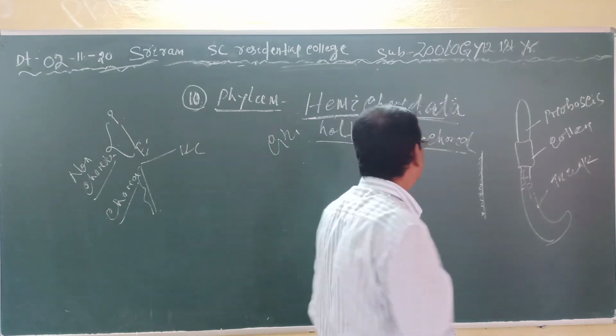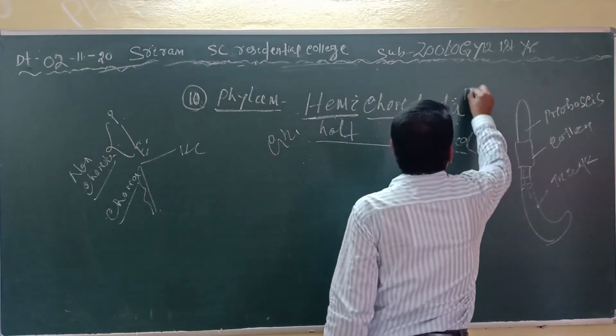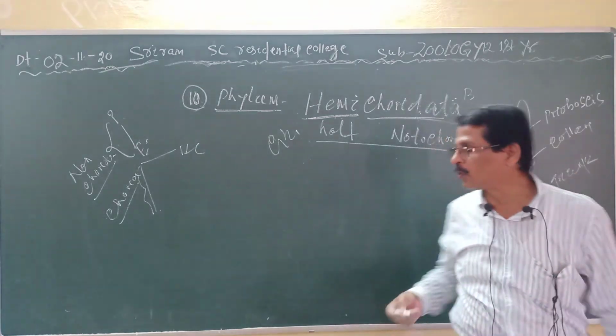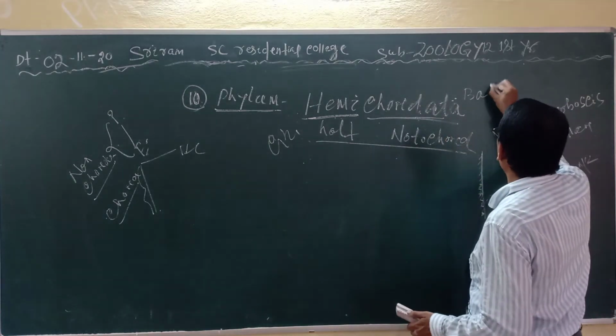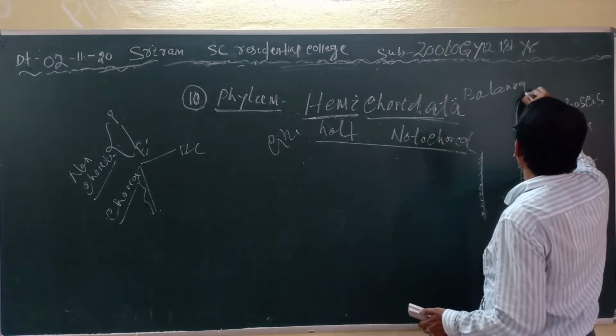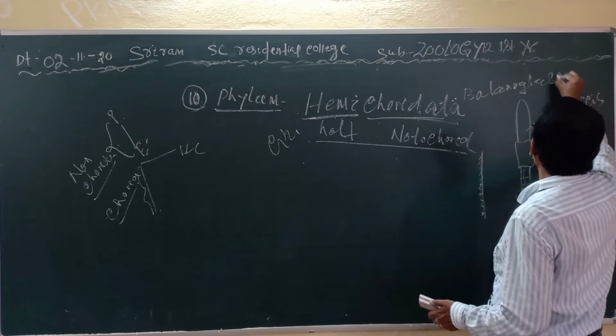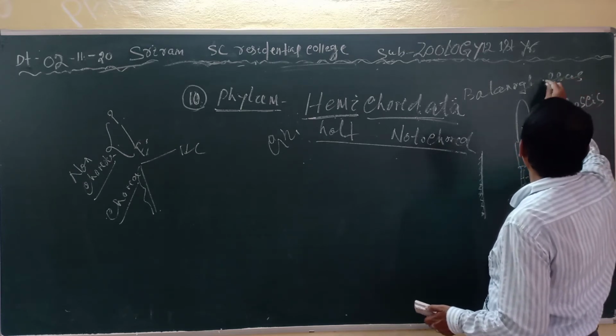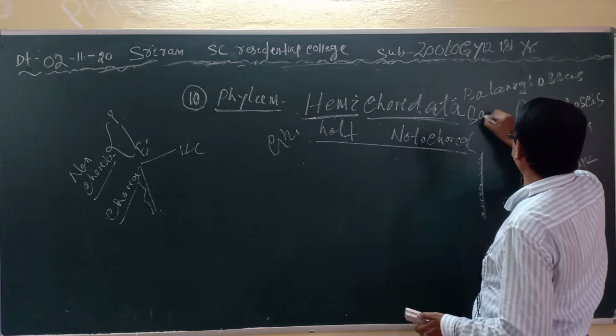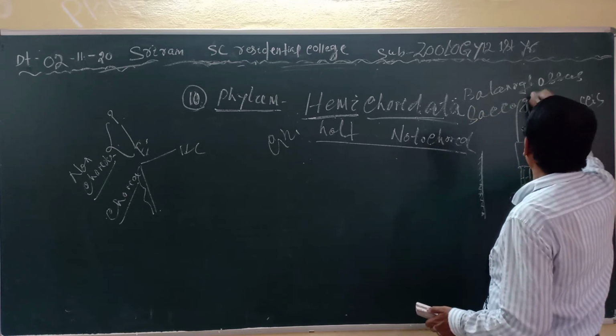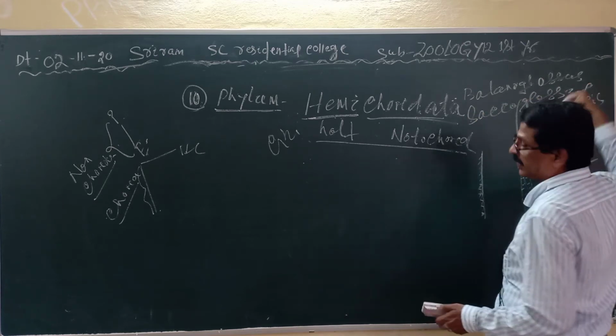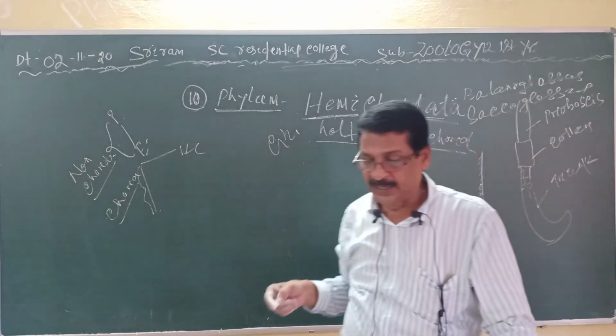And the examples are Balanoglossus and Sarcoglossus. Clear?